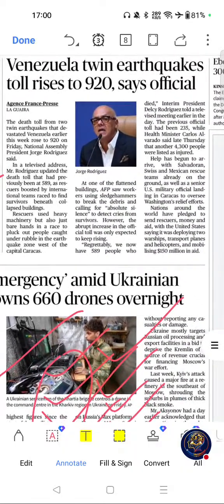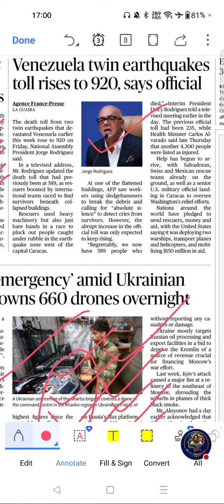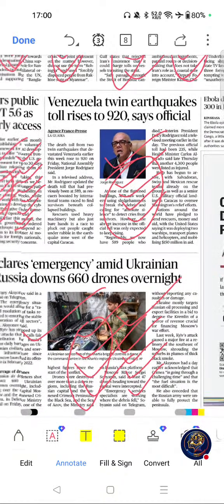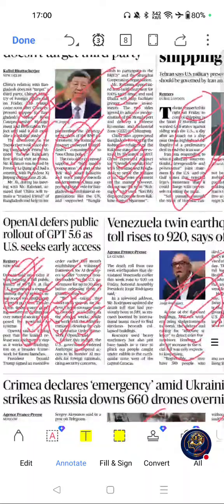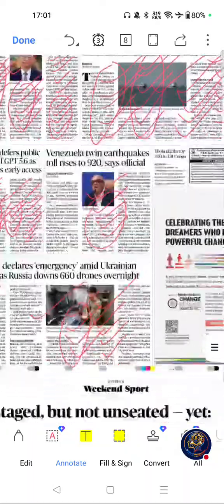What's this one? Venezuela twin earthquakes, toll rises to 920, says official. Why this topic is important for competitive exams? Because earthquakes are a recurring UPSC geography and environment management topic, and this is useful as a contemporary case study. Please go through this one. Move on to next important article from this page, and these are the only important articles from here.